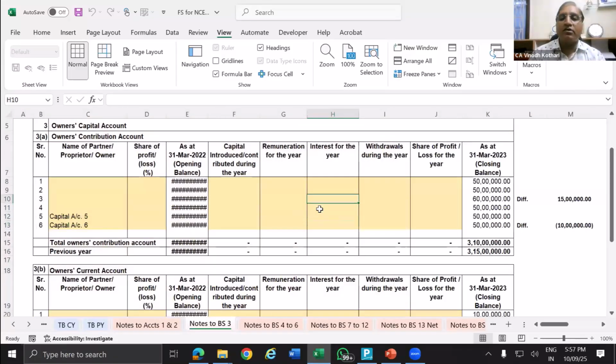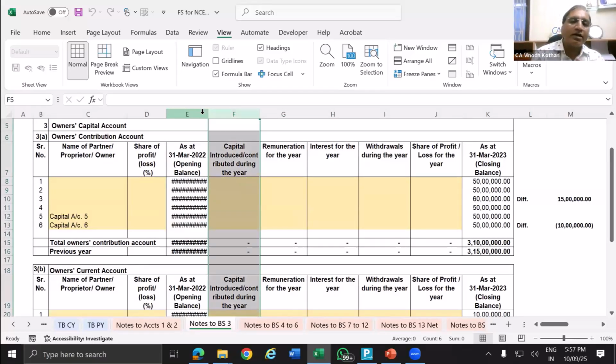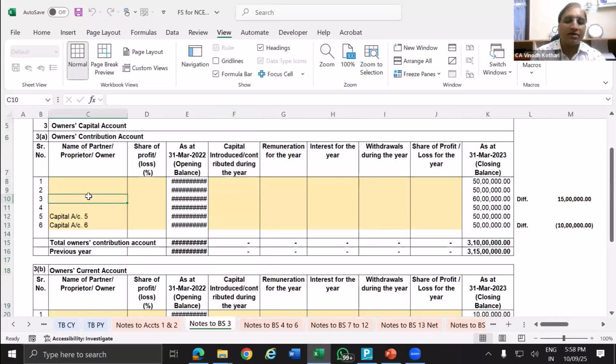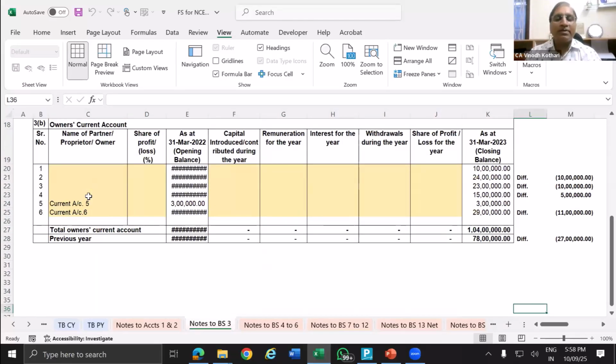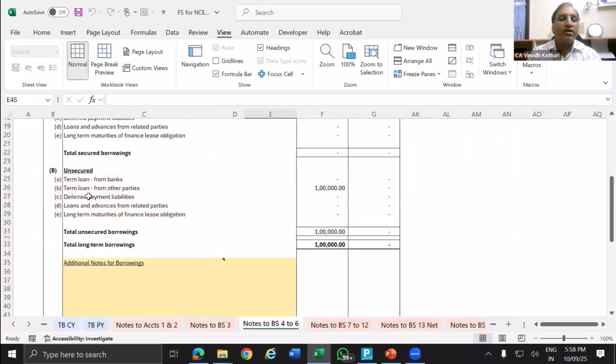Then you can see this file. One issue is that you cannot extend this. You cannot change the row format. I have said this to Tally and they have given me the latest file where this option is extended. You can provide the partner's name here. Again, I have given a suggestion that you give a schedule and then get the name from there. So automatically the difference also, everything it is showing you. So for capital account, manually again you have to fill it.